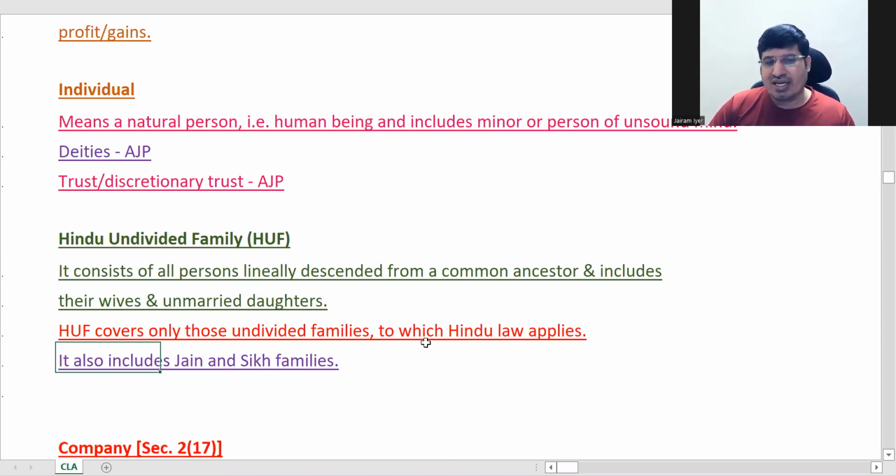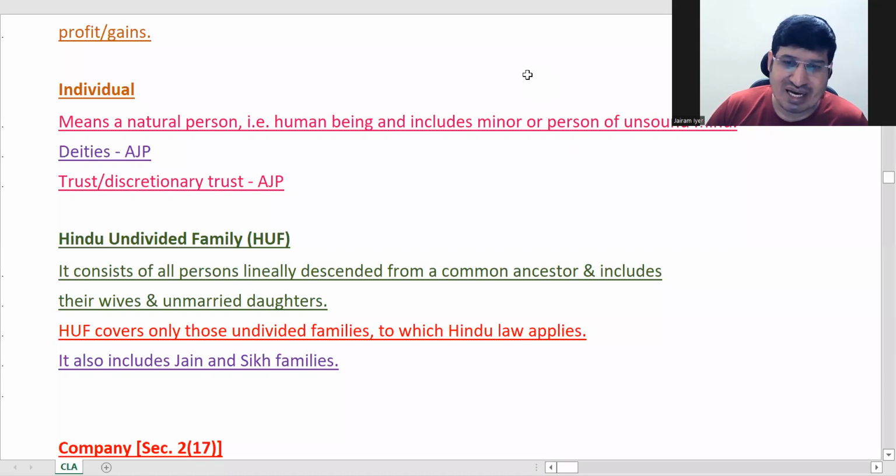Jain and Sikh are not Hindus as such, but for income tax purposes, Hindu law applies to them. So even for Jain and Sikh families, the HUF concept applies because Hindu law applies to them, for taxation purposes. Remember, the Jain religion is different and the Hindu religion is different.